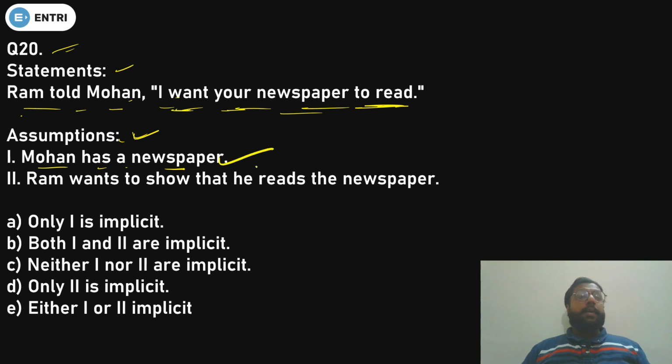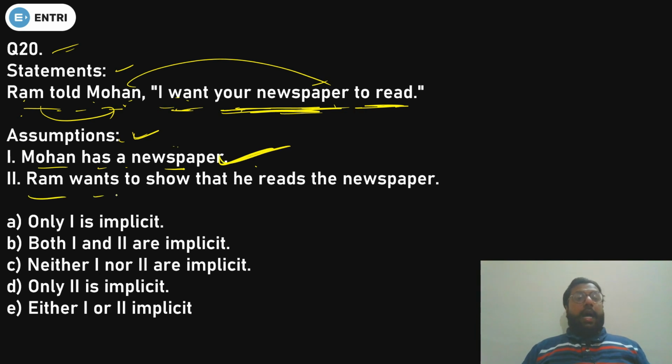Yes, it is very obvious, because if Ram has told Mohan that I want your newspaper, it means Mohan must have the newspaper. Ram must have thought about this. So the first one follows. Now second, Ram wants to show that he reads the newspaper. No, this is wrong, because if Ram wants to show that he reads the newspaper, he will not say that I want the newspaper. He must have said something else. So if he wants the newspaper, it means Mohan has the newspaper, that you can say right. But if you say Ram wants to show that he reads the newspaper, this is the wrong assumption.